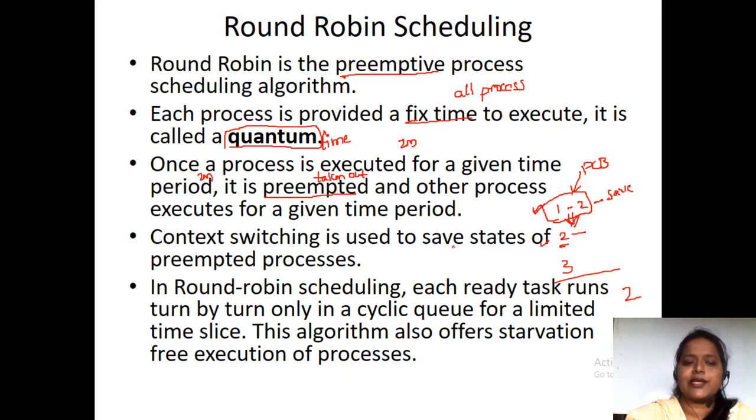So context switching is used to save the states of a preempted process: till which state it has executed, till which time it has executed, what its ID is, everything is stored. In the round robin scheduling algorithm, each ready task runs turn by turn in a cyclic queue. When we saw FCFS and SJF earlier, we were not much bothered about the ready queue. But here, we must maintain a ready queue.